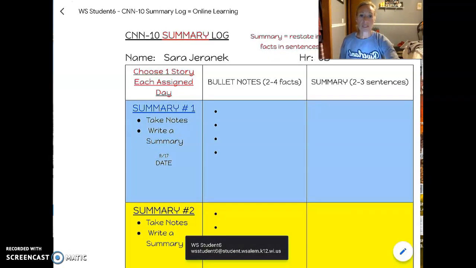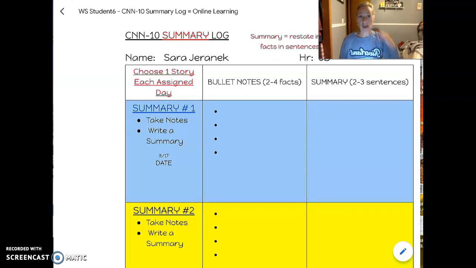Okay. Remember, a summary restates important facts in sentence form. Okay. And in regards to the bullet notes that you're going to be taking, 2 to 4 facts is great. If you can come up with more, that's even better. Your summary, you'll be using those 2 to 4 most important facts and putting those into complete sentences.